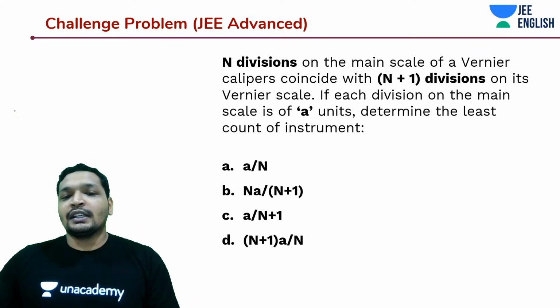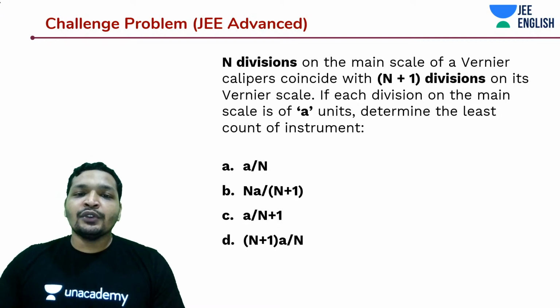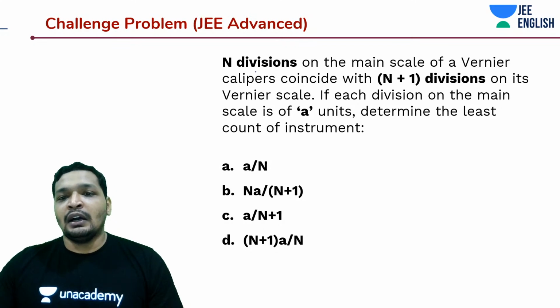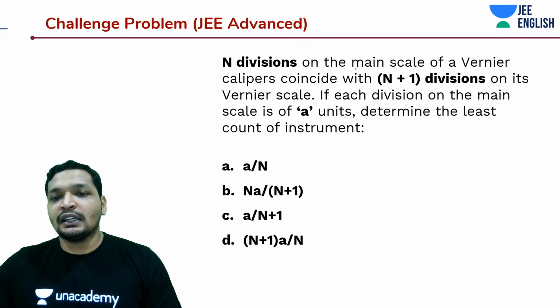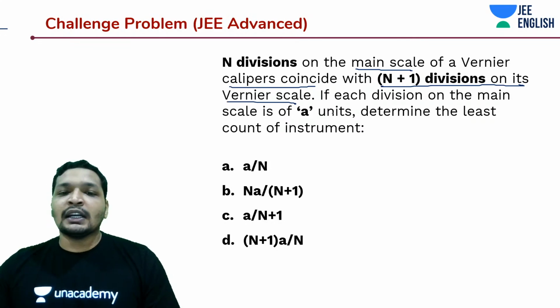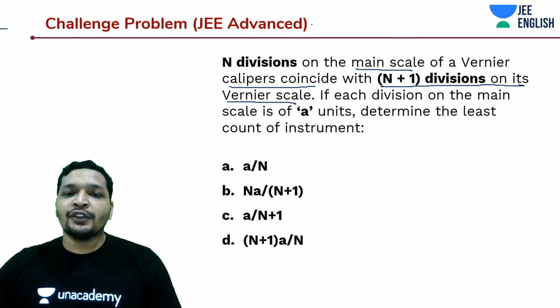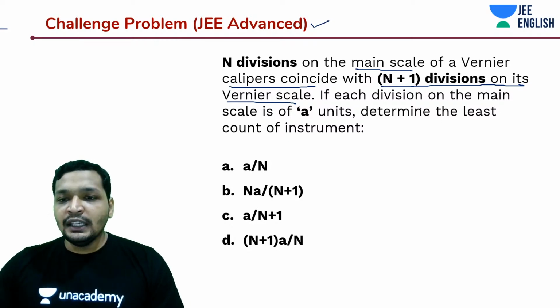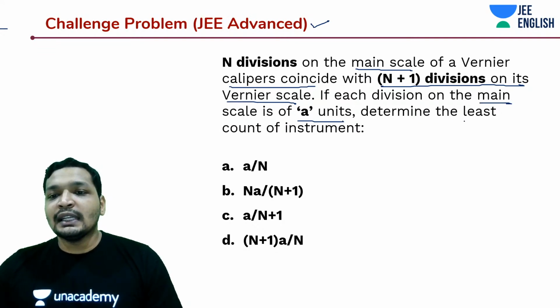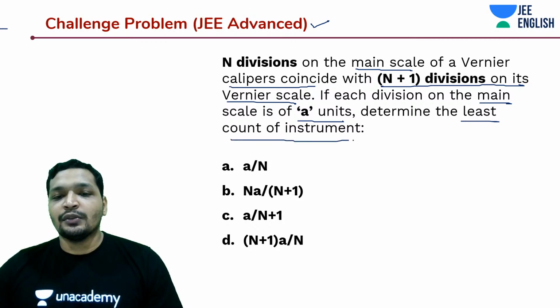So this was the problem, and what is given to you? It is given that n divisions on the main scale of the Vernier calipers coincide with n plus 1 divisions on its Vernier scale. Students, get started on this problem. It's a JEE Advanced problem, so make sure you get it correct. And if each division on the main scale is of A units, determine the least count of the instrument.